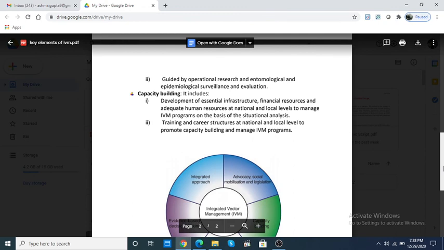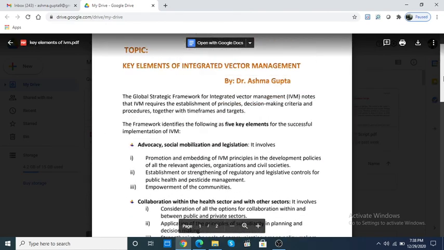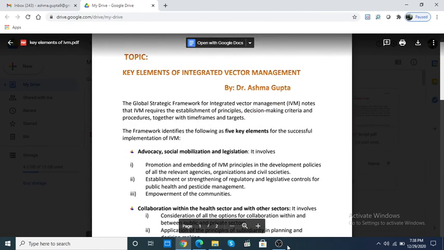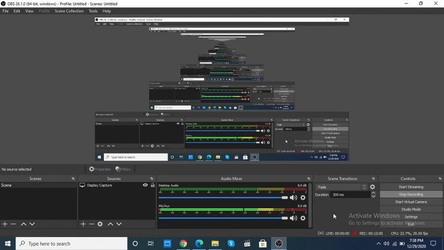So these 5 key elements are very simple, but based upon these 5 key elements only, the entire integrated vector management is working. So I hope this topic is clear to all of you. Just go through all the 5 key elements. And before going through this, it is important that you go through the previous topic, that is the concept of the IVM. Thank you.